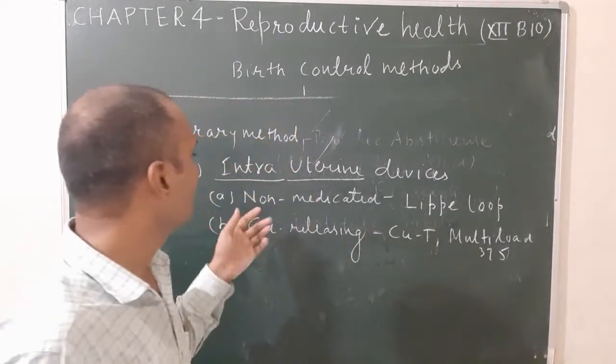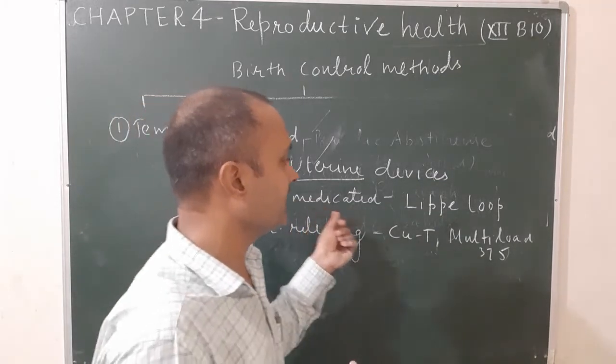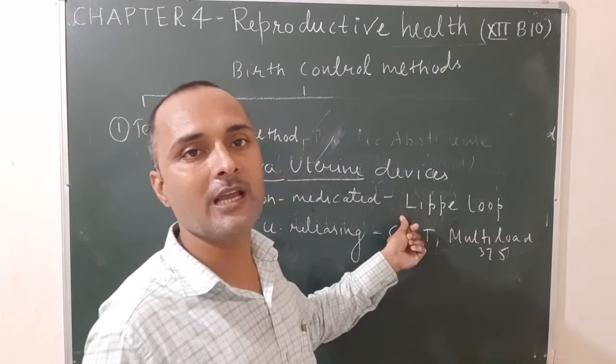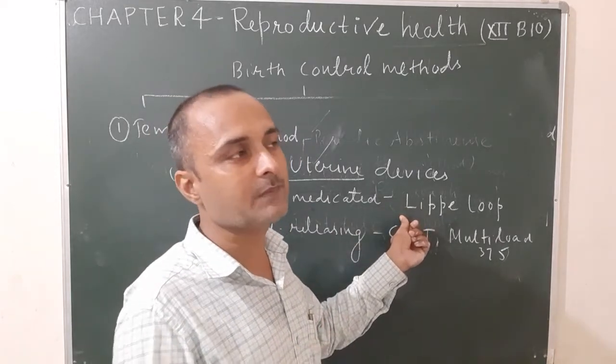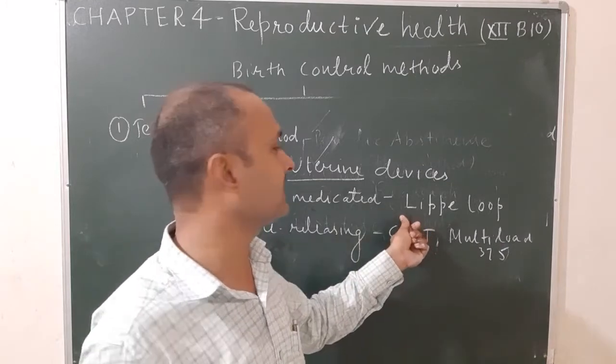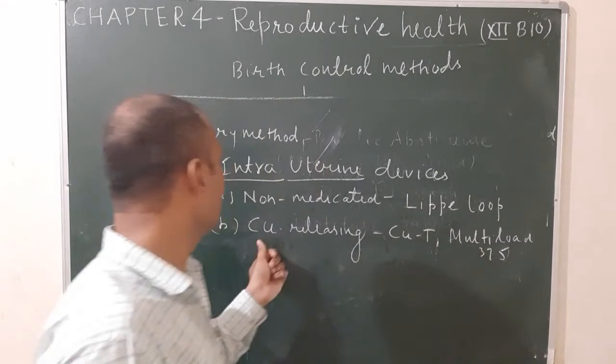Once again, non-medicated. In case of non-medicated devices, it helps in phagocytosis of the sperm. That means the sperm is ingested, so there is no fertilization. Example is Lippes Loop. Copper releasing.